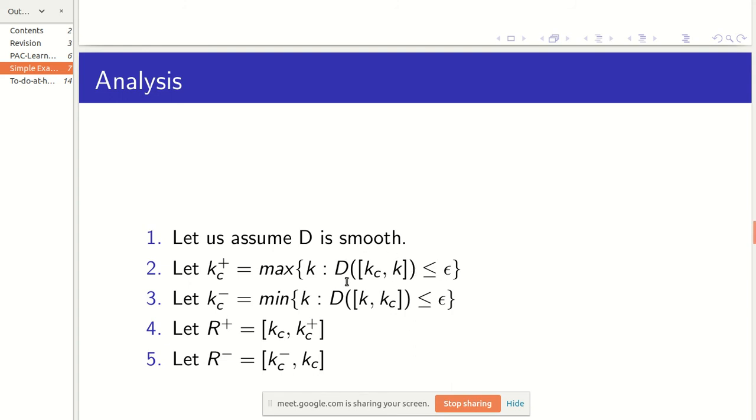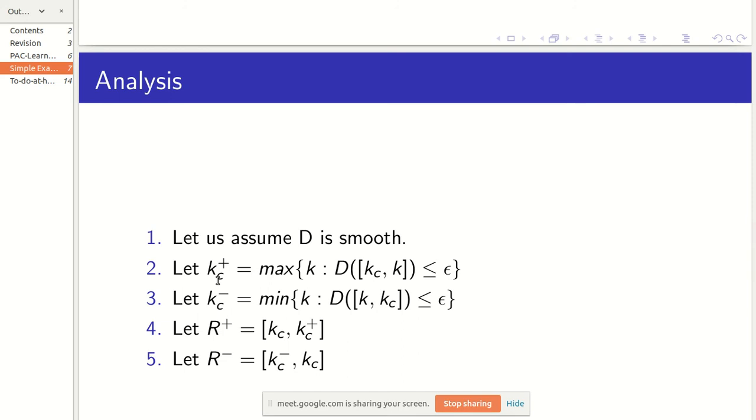So kc plus is the maximum of such k, and similarly we define kc minus as the minimum k such that the probability that any number chosen at random lies in this interval k comma kc is less than or equal to epsilon. This is what the two constants mean.